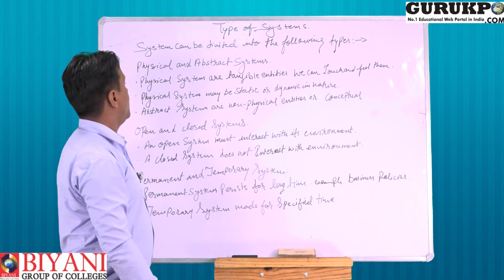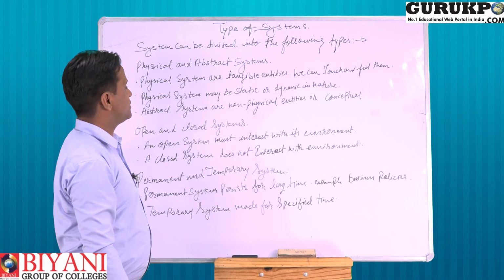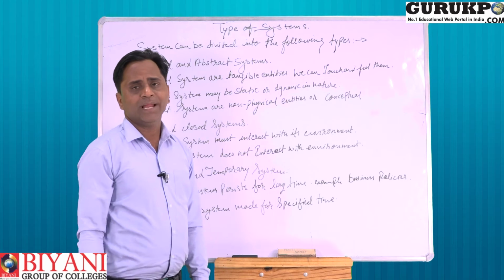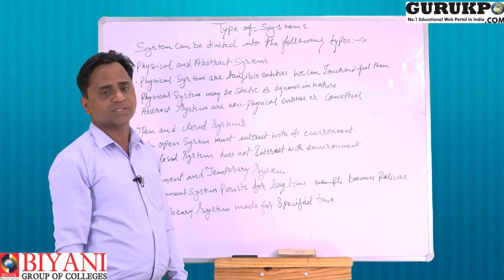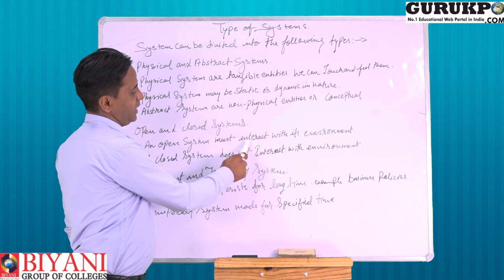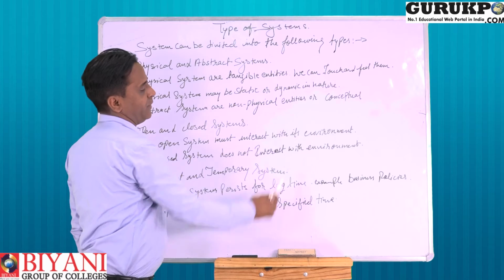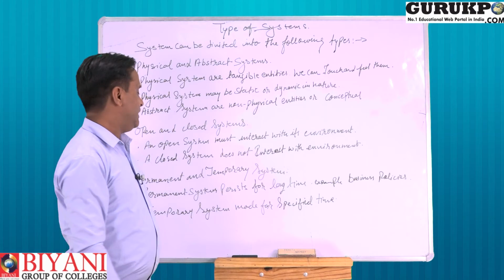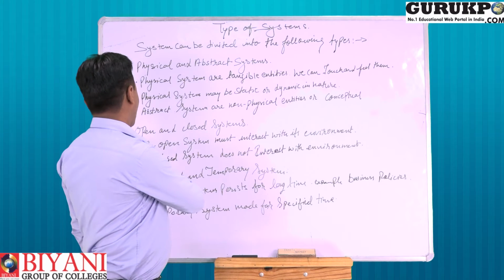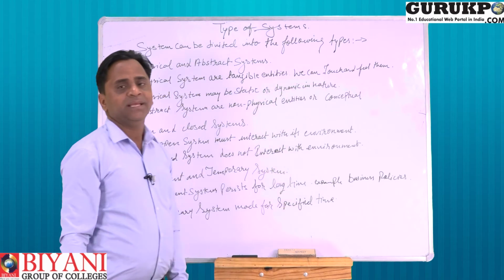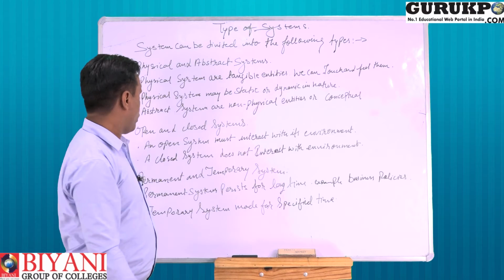After abstract and physical systems, we will discuss open and closed systems, which are also types of systems. An open system must interact with its environment, a friendly environment, and a closed system does not interact with its environment.